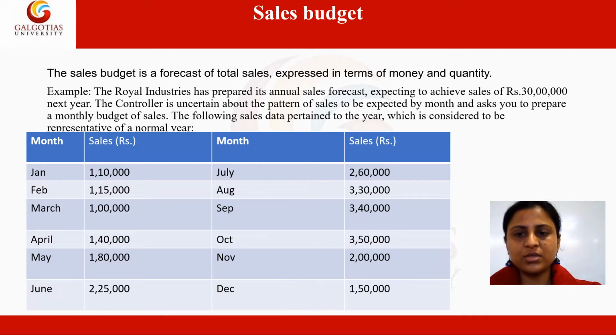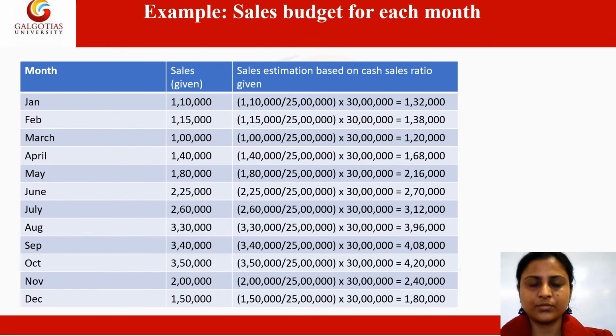What you can see on the screen is the estimation of sales for each month and estimation for the next year sales, that is rupees 30 lakh. Now we are supposed to find out the estimate of sales by each month. We have been given the total estimated sales for the year, that is rupees 30 lakh. And from the information provided, we have the past year's data of sales month-wise.